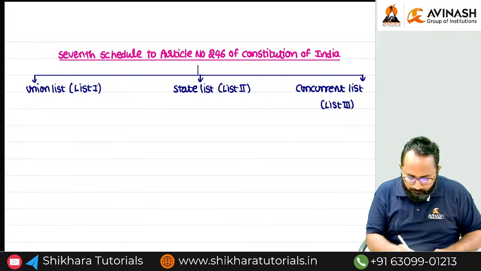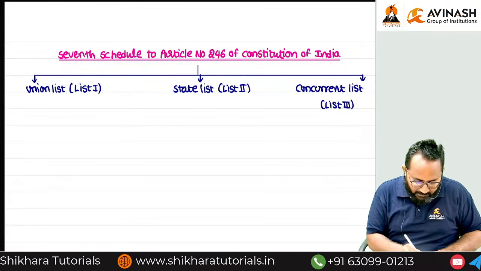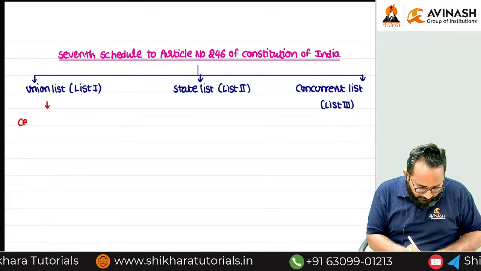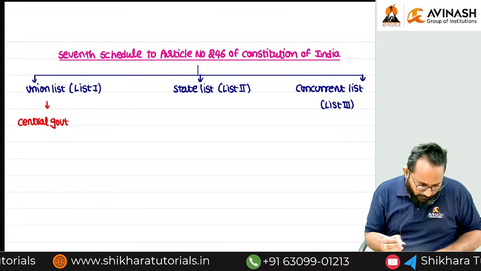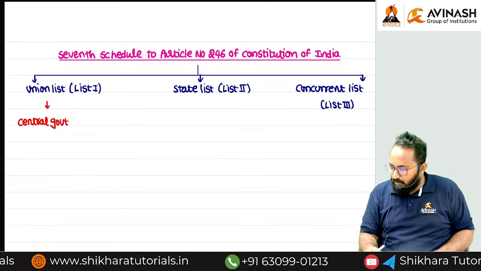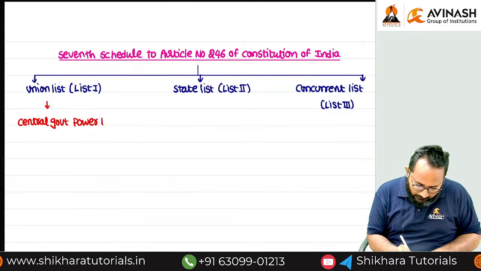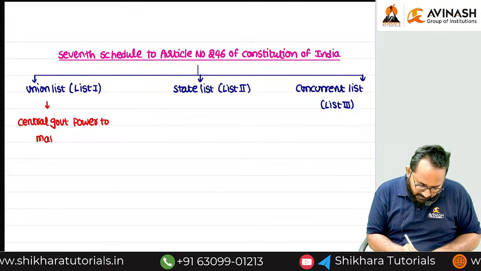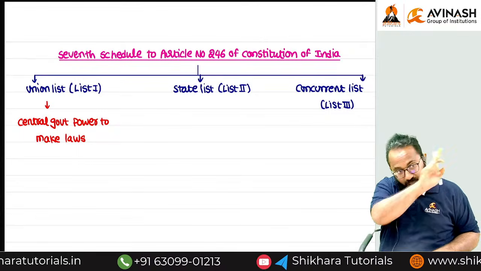Now tell me, in this union list, who has the power to frame the laws? Central government. Whatever laws are there in this list, they were already framed by whom?